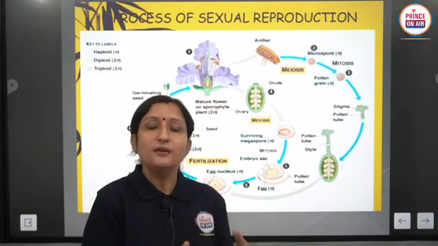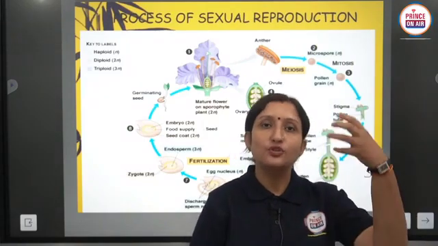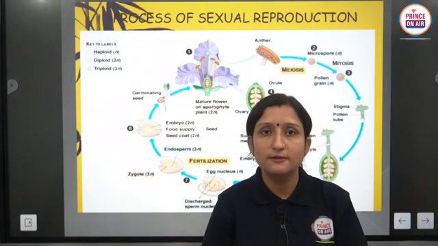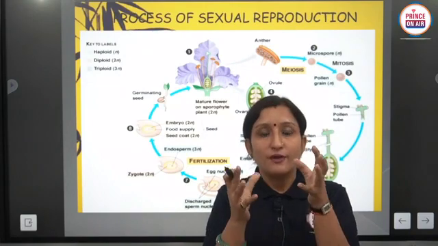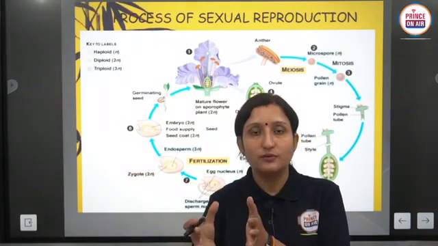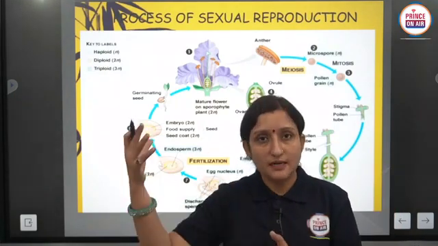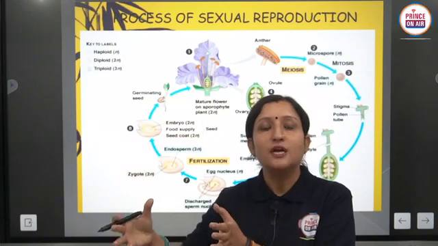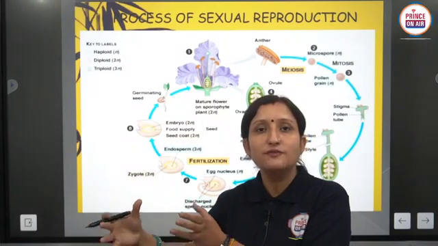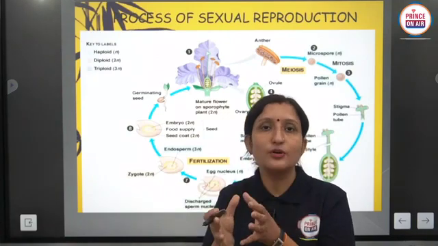The main plant body is known as the sporophyte generation, in which root, stem and leaves are present, and flowers are developed after vegetative growth. In this reproductive phase, flowers are developed in the main plant body.